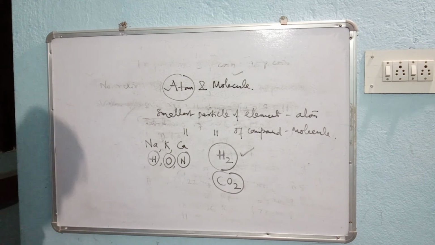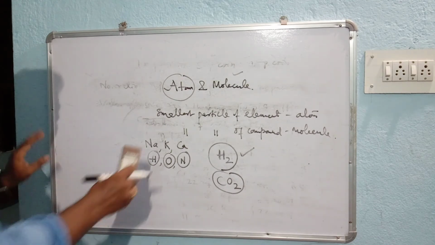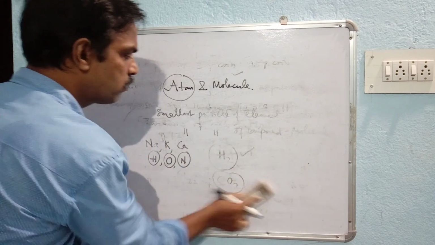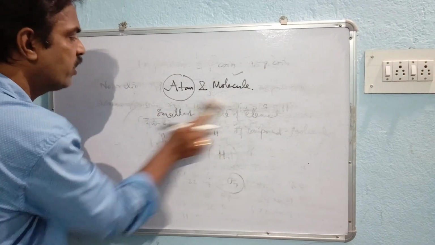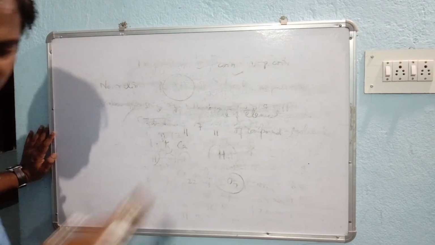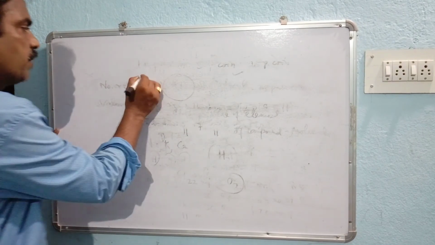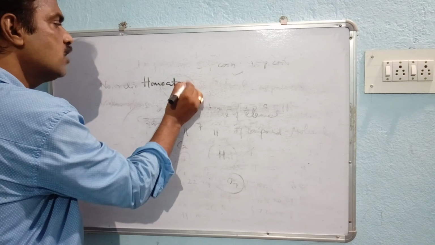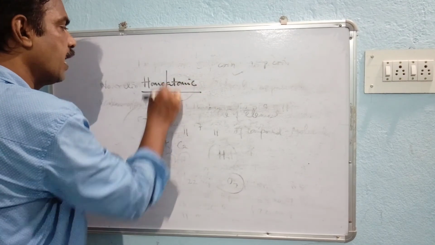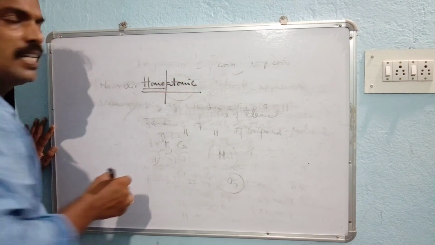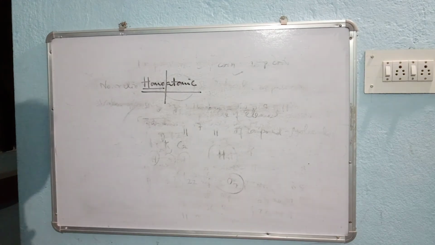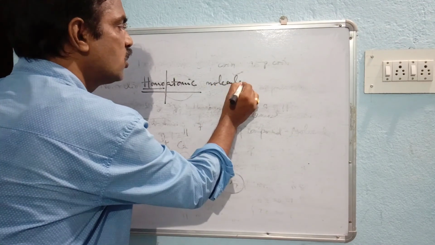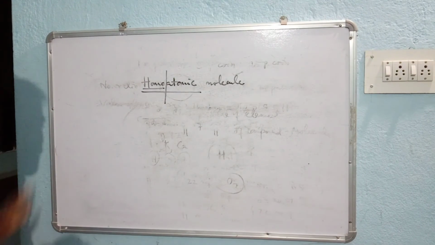Then I may give you one concept: molecules may be of two types. One is homoatomic molecule, another is heteroatomic molecule. Homo means same, so a homoatomic molecule consists of atoms of the same element.